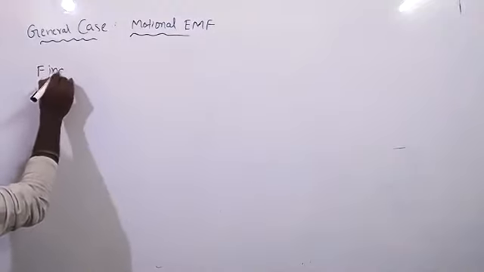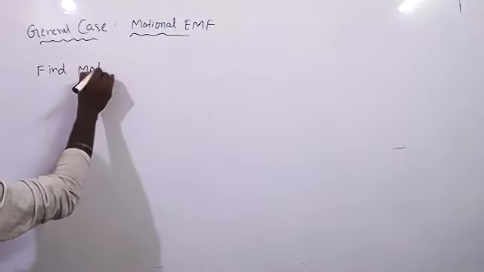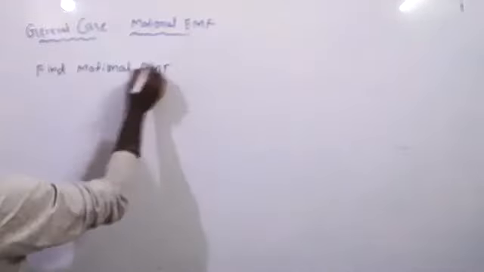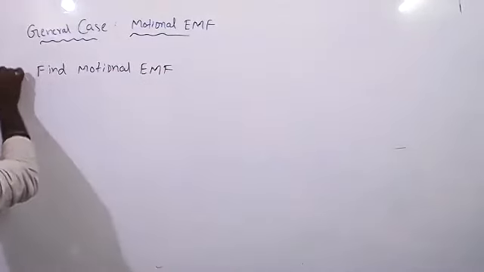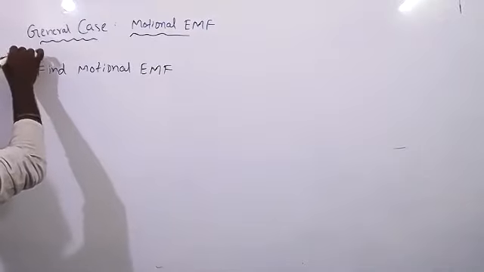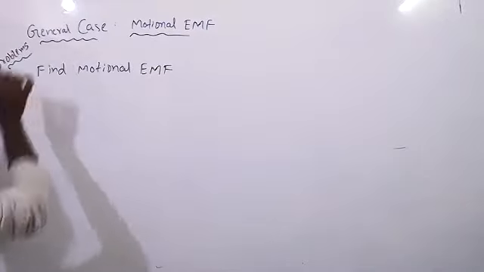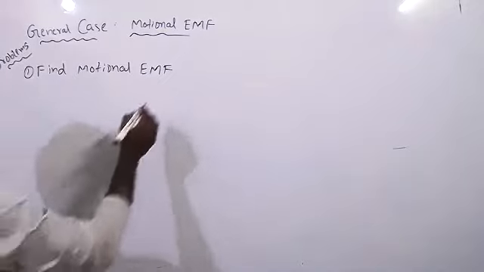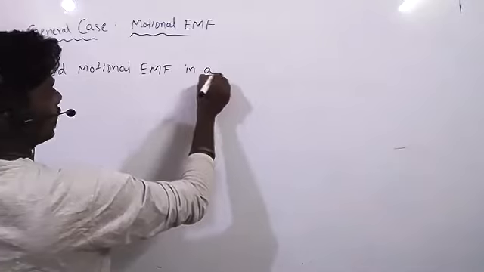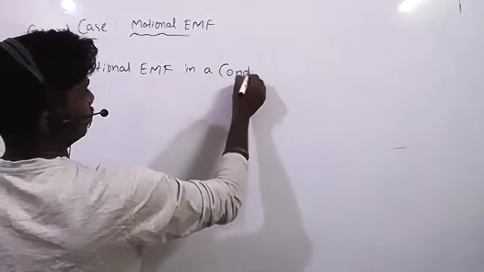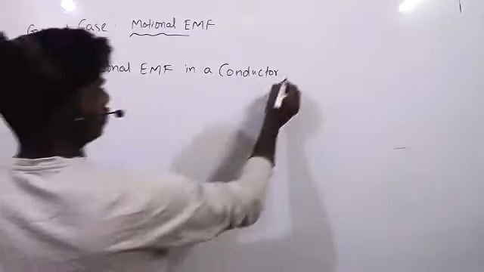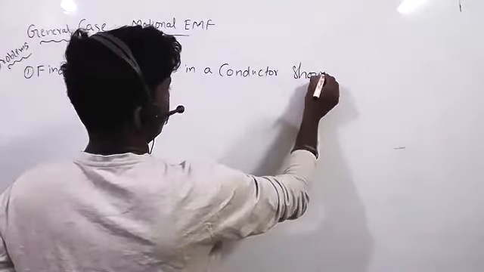Find the motional EMF in a conductor shown in the figure.